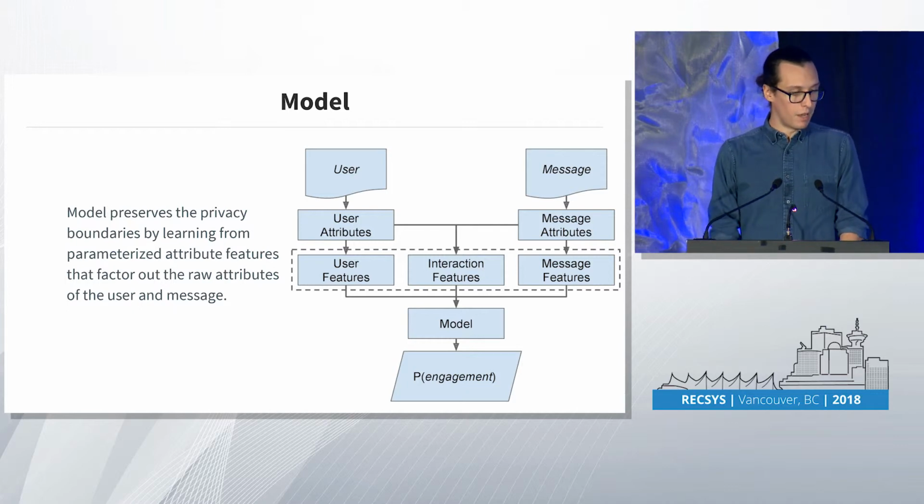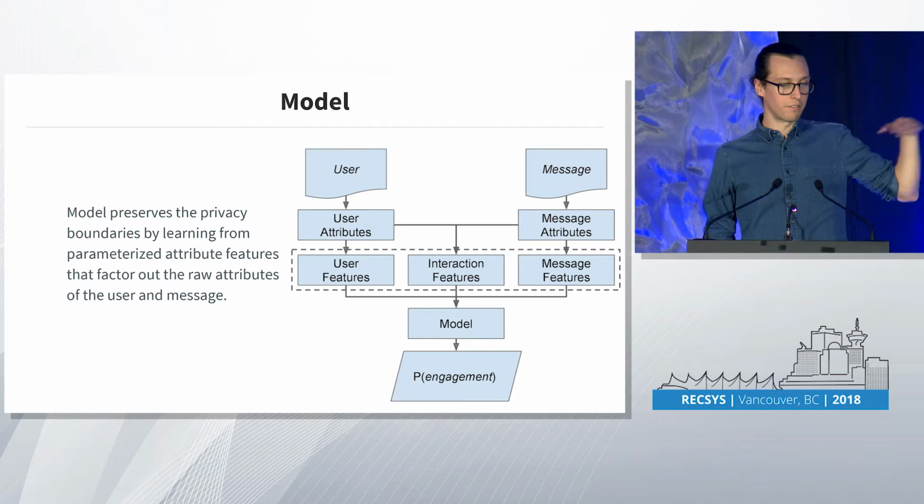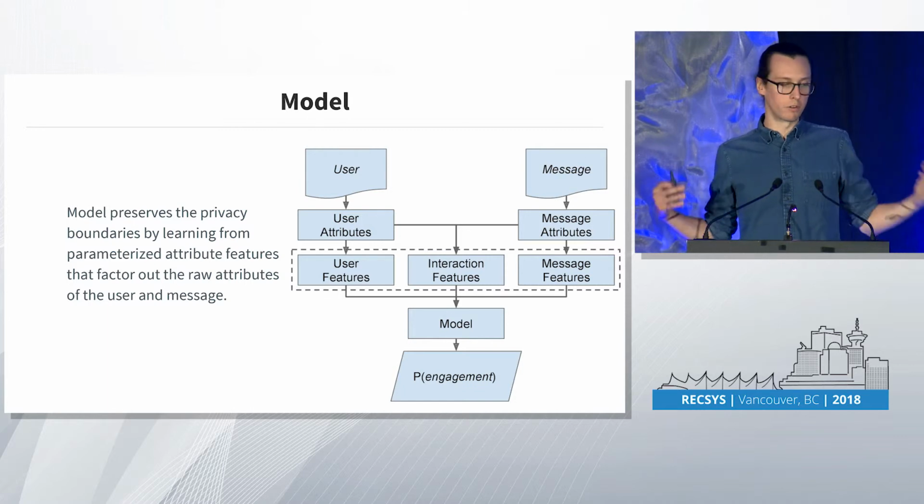And just to recap, going back to the original diagram for the model, this feature layer allows us to isolate the privacy-sensitive user attributes and message attributes from the model, and so we can reuse the model across different teams.